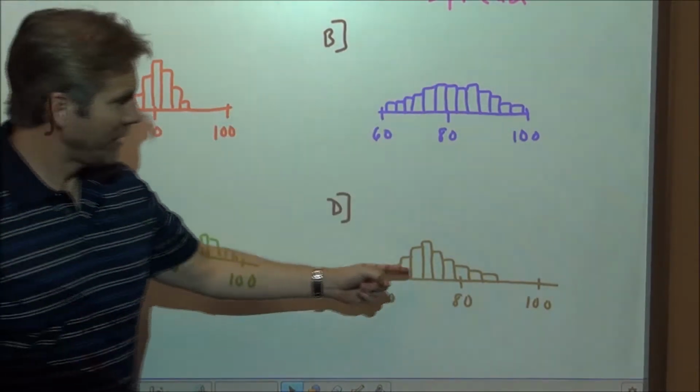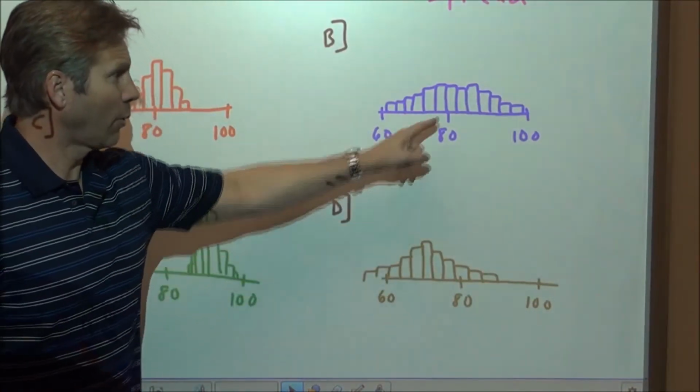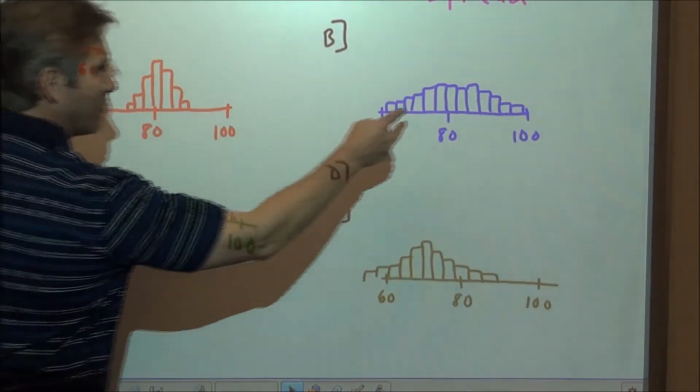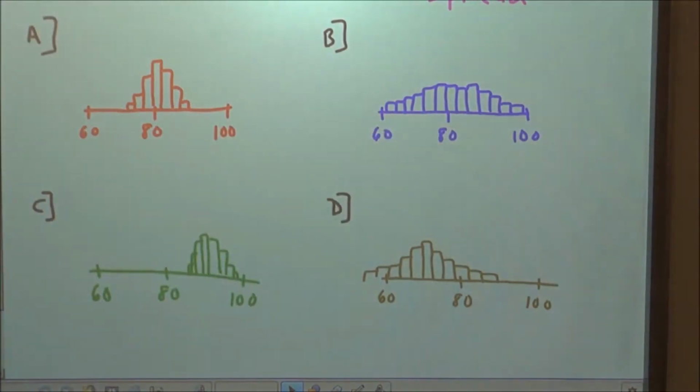So we can say about these two distributions that they have similar spread, but this center is lower than that one. And this one and this one have similar centers, but this is less spread out than that distribution there.